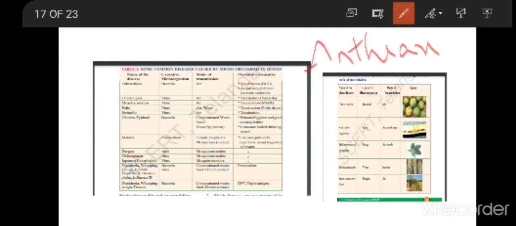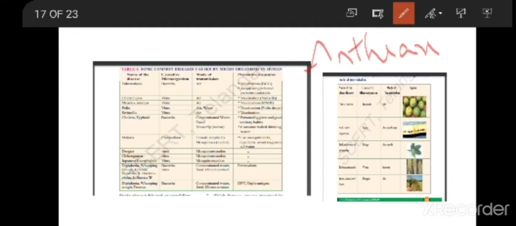Microorganisms will not cause diseases only to human beings and plants, but also to many animals like cattle. Anthrax is a disease which mainly affects cattle: cow, sheep, goat, these are all cattle. And even you all have heard of bird flu, which is a very famous disease.